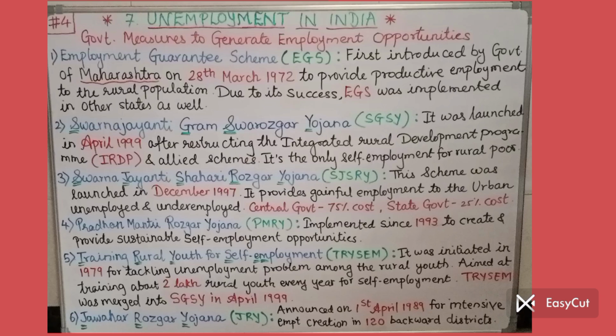This MGNREGS was introduced on 2nd October 2009 to provide at least 100 days of guaranteed employment. This scheme is also very popular, so if you remember the name, do mention it, or just mention the short abbreviation MGNREGS. Till Yojana 5 or 6 we explained in detail, then you just write or mention the names, that will do.